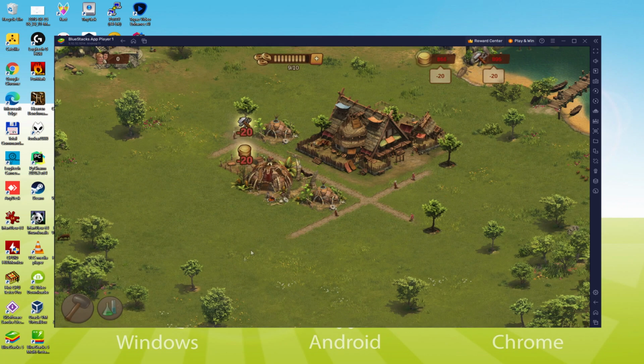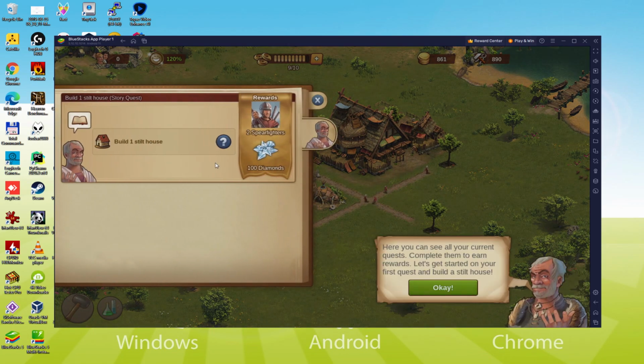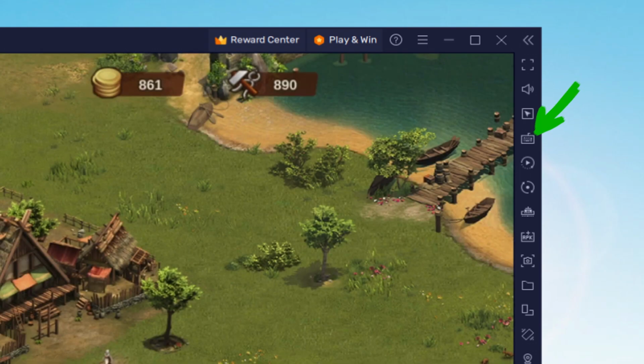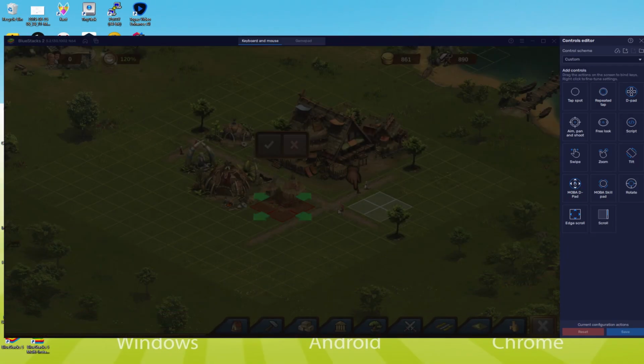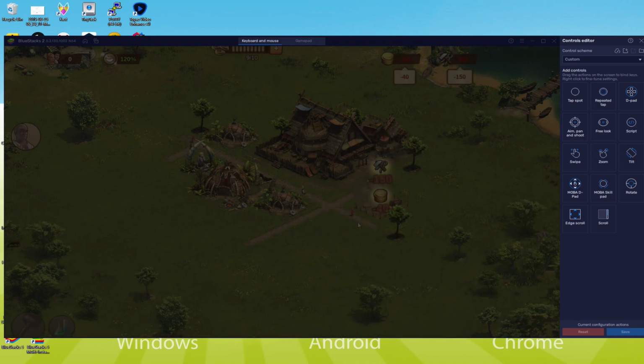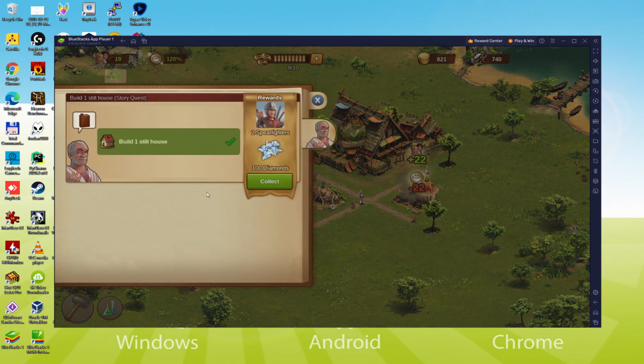From now, I am ready to show you the keyboard mapping, which is really very interesting. That way we will be able to use the game more easily. The first task is to press this keyboard icon. It's now time to make the appropriate adjustments. I am about to put the standard settings, but if you need to modify it, you can also do this without problem. As you can notice, the emulator is in our language.